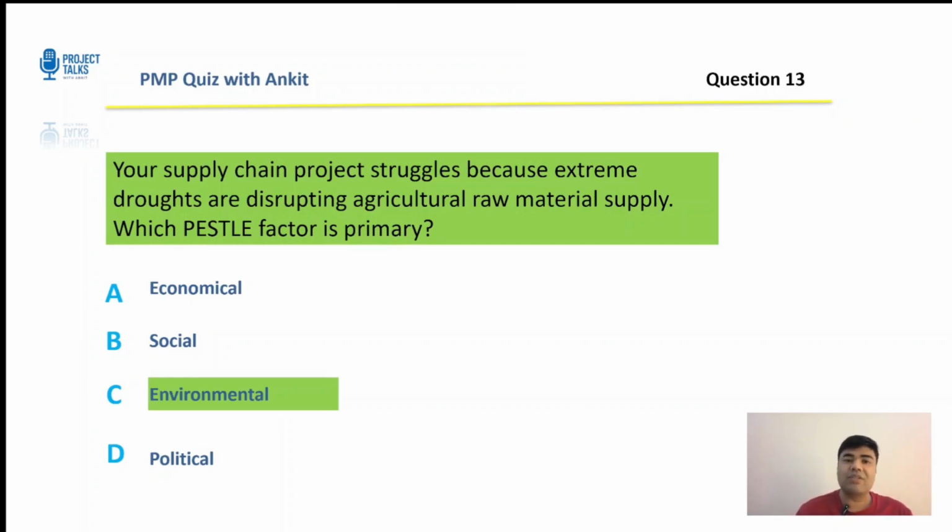Now, extreme droughts are climate events, right? So clearly it's an environmental factor, like I said in the tips in the beginning as well. Now, droughts may have economic impacts, but the underlying cause is still environmental. Political and social is not a primary driver here. So that is also not true. Now, what are the tips? Natural disasters, droughts, floods, they are all environmental causes. Let's get to the next question.